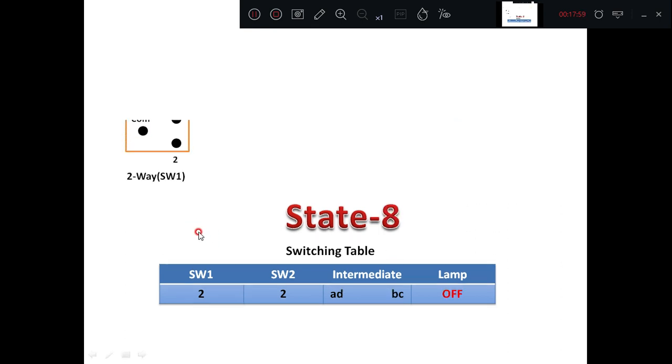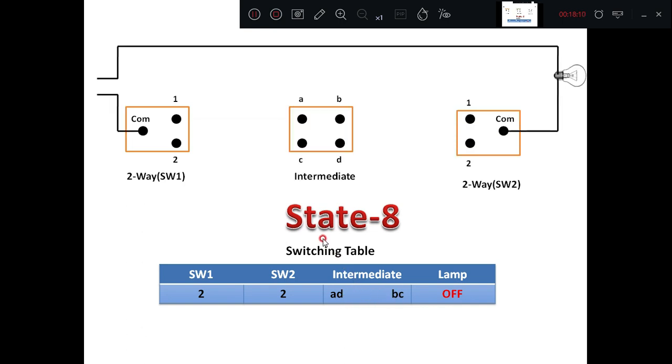You can see here the next case, when it is 2 2, but the link I am changing from AB to AD, it is connected to AD and BC. You can see here once again the traveler lines. Now I am connecting switch number 1 to 2.